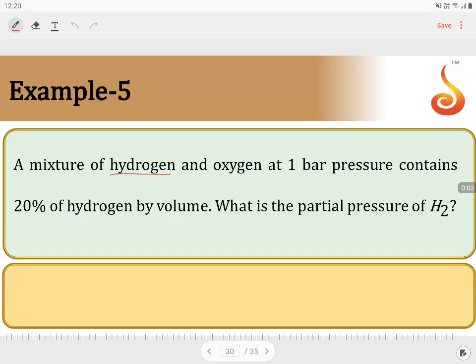A mixture of hydrogen and oxygen at 1 bar pressure contains 20% of hydrogen by volume. What is the partial pressure of hydrogen?